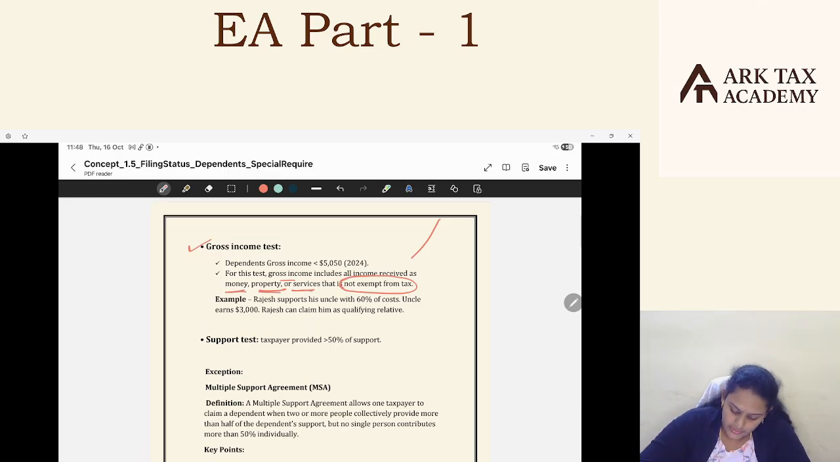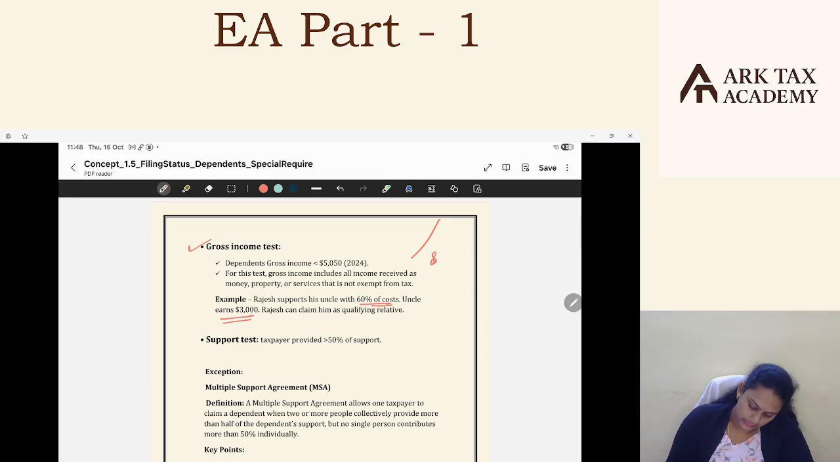Social security benefit is one of the exempted incomes; you will understand that up to a certain portion the social security benefits are exempted. That should not be part of gross income. The income should not be exempted from tax. Such incomes, if you add up all together, should be less than $5,050. Rajesh supports his uncle with 60% of the cost. Uncle earns $3,000, but Rajesh can claim him as a qualifying relative.